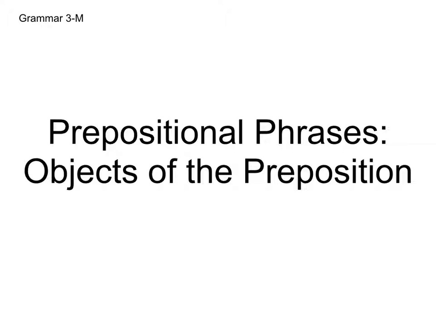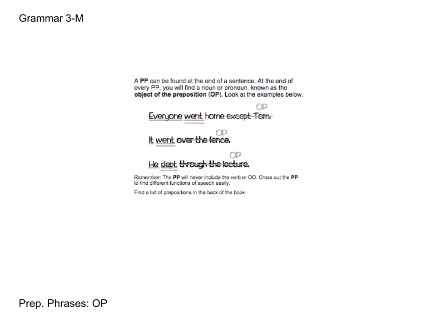And now we're going to add a little twist to the prepositional phrases that you already know quite well. We're going to add in objects of the preposition. So let's read the explanation at the front. A prepositional phrase can be found at the end of a sentence. At the end of every prepositional phrase, you will find a noun or pronoun known as the object of the preposition, also known as the OP. Look at the examples below.